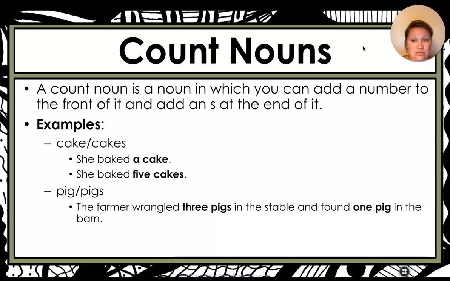Now, count nouns is another one of those that is either one or the other. It cannot be both. A count noun is a noun in which you can add a number to the front of it and add an S at the end of it, and it still makes sense. So pig and pigs, and cake and cakes. She baked a cake. She baked 5 cakes. You add that number and the S to the end, and it makes sense.